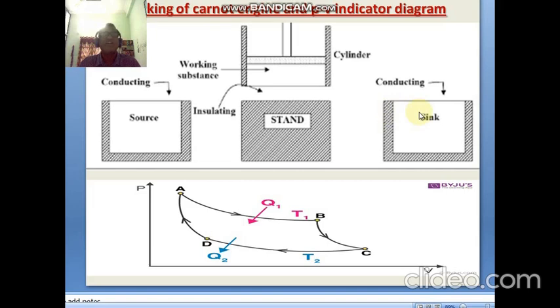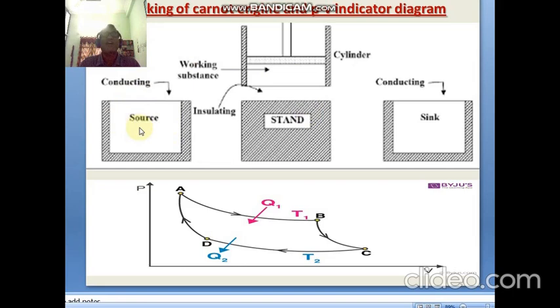Now we are discussing the working. Initially we are taking an ideal gas inside the cylinder. Initially the cylinder is kept on the insulating stand, therefore there is no transfer of heat energy from the cylinder to the stand or from the stand to the cylinder. Now we are keeping this working substance on the surface of the source. The source is at high temperature. This high temperature is applied to the working substance.